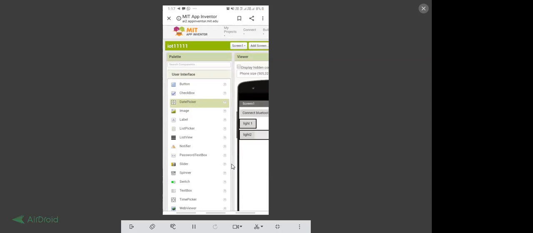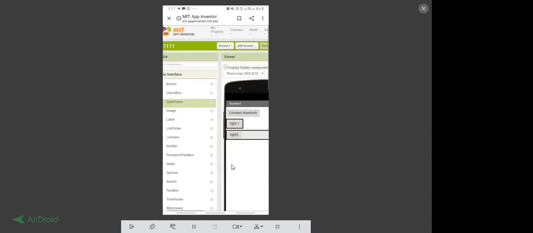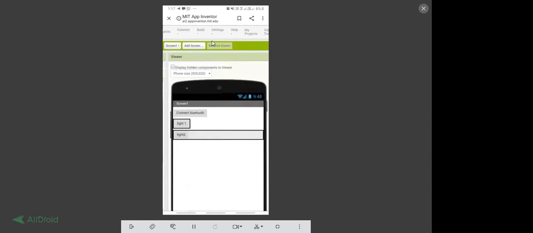So over here, to download it, go to build. We have to go to build options. Over there we have to download it, save it in your computer, second option. That second option I'm going to click, so that it can be downloaded in my mobile phone directly, so that I can install it. That's why I have opened MIT App Inventor in my mobile phone. So I'm going to open it. Let it download.